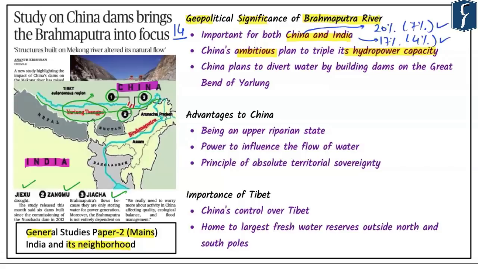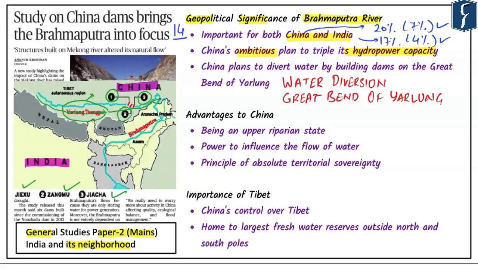Since China has already built dams on its rivers, it is increasingly damming transboundary rivers to achieve its hydropower targets. This problem is increased many fold because China intends to undertake gigantic water diversion projects, which include building a dam on the Great Bend of Yarlung.